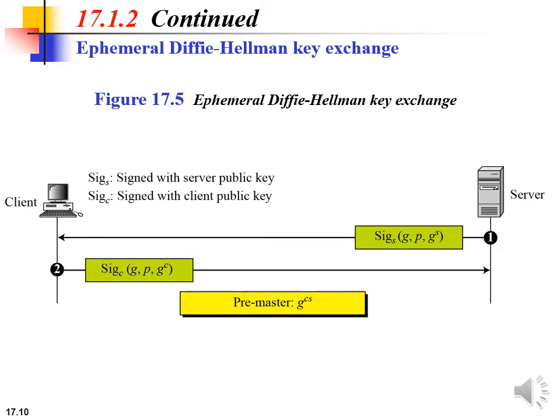Next topic is ephemeral Diffie-Hellman. To overcome the man in the middle attack, the ephemeral Diffie-Hellman key exchange protocol is introduced. Here each party sends a Diffie-Hellman key signed by its private key, and the receiving party needs to verify the signature using the public key of the sender, and the public keys for verification are exchanged using either an RSA or DSS digital signature certificate.